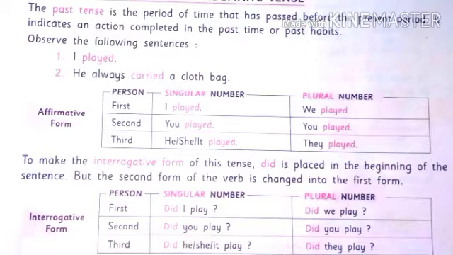To make the interrogative form of this tense, did is placed in the beginning of the sentence, but the second form of the verb is changed into the first form. Interrogative form. First person singular number, did I play? Plural number, did we play? Second person, did you play? In singular number and plural number, did you play? Third person singular number, did he, she, it play? Plural number, did they play?